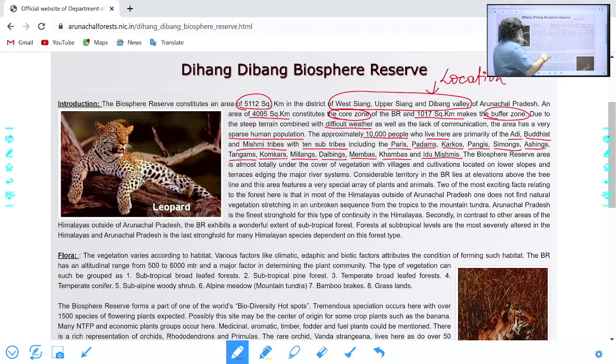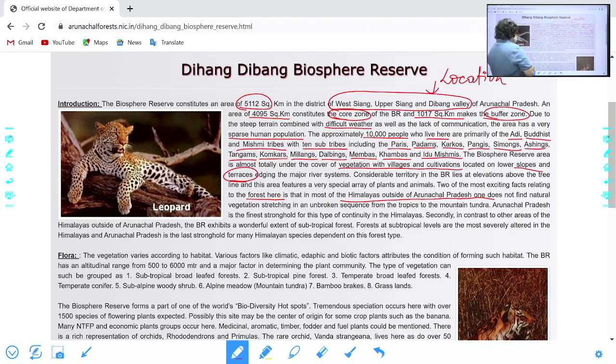Then, very important here, vegetation with villages and cultivation. So the people carry out cultivation. Which type of farming? Slopes and terrace farming, above the tree line, and the features are given here. Now the most exciting fact is that in the forest here, unlike most of the Himalayas outside Arunachal Pradesh, you will find natural tropical and subtropical forest.